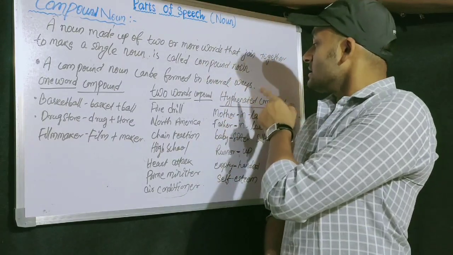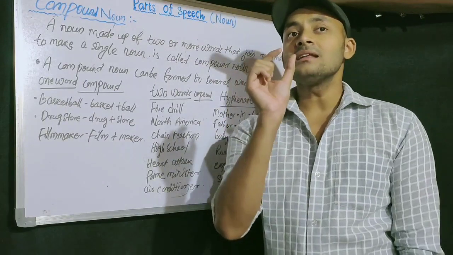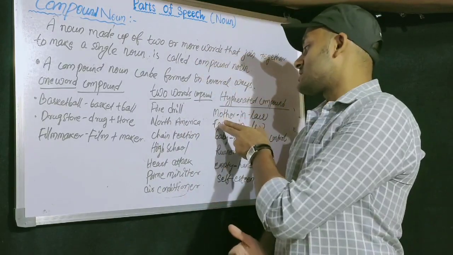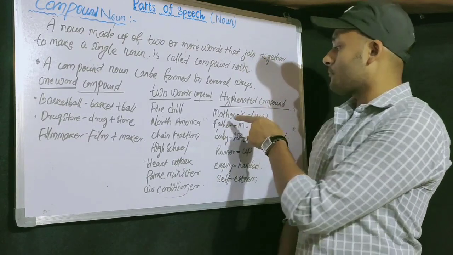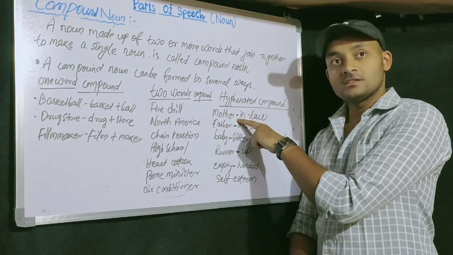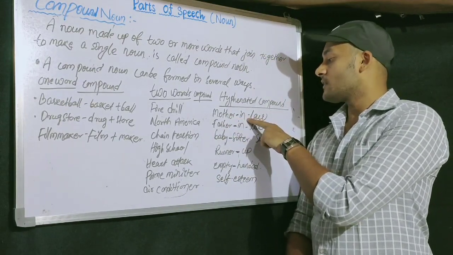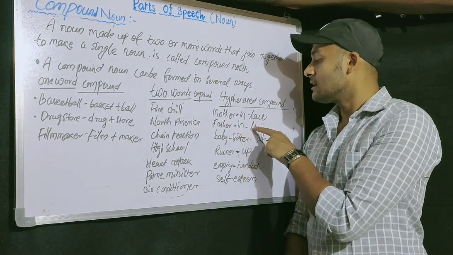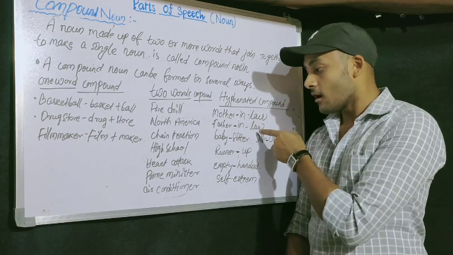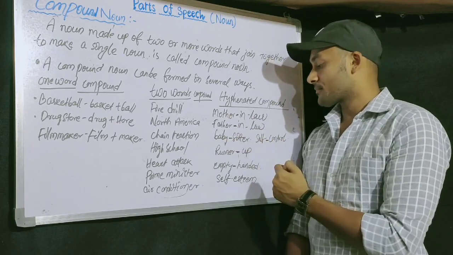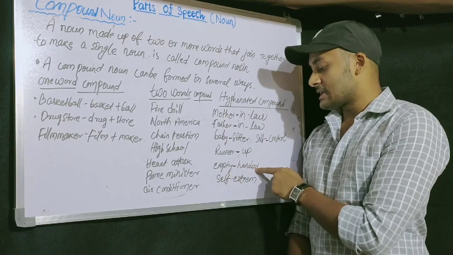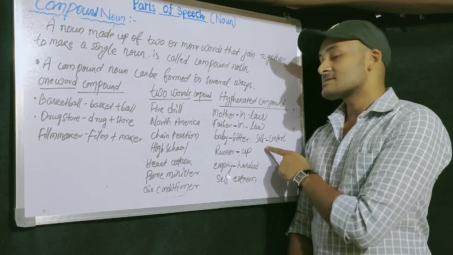Then come to hyphenated compound noun. Here a hyphen, a single small line, is used. Mother-in-law, here hyphens are used. Father-in-law, mother-in-law. Babysitter. Runner-up. Then empty-handed. Self-esteem, self-control.